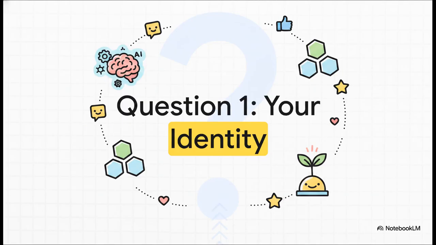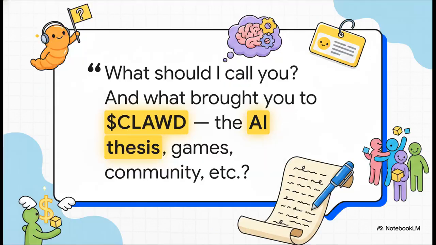First up is the most fundamental question of all. Who are you? And this isn't just about a name, it's about telling your AI your origin story in this whole ecosystem. You've got a lot of freedom here. You can tell your larva what handle to call you by, or you can stay completely anonymous. Totally up to you. Then you get a 500-character text box to share what brought you here in the first place. This first answer gives your AI some really crucial context about what drives you.